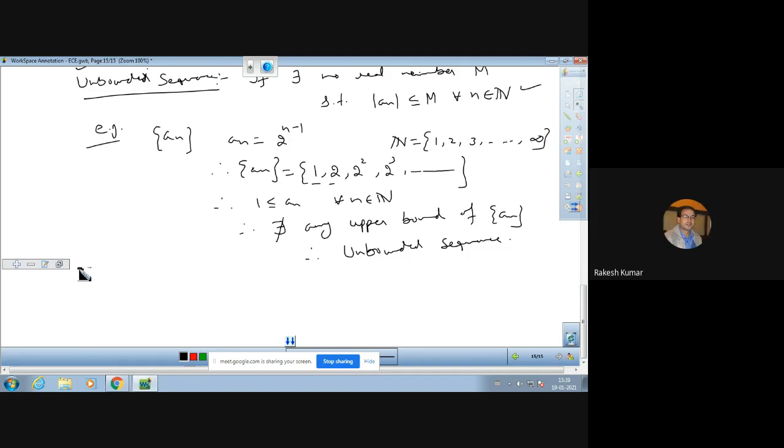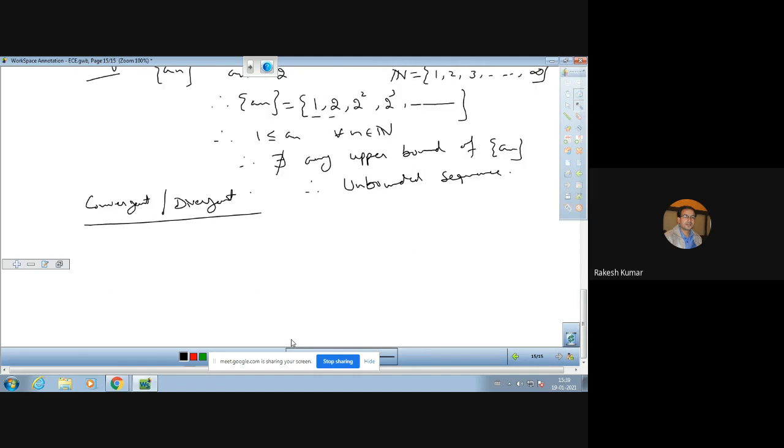Now, the next important thing is we have to discuss whether the sequence is a convergent sequence or a divergent sequence. This is a very important definition actually. इसी टॉपिक पर हमारा जो पूरा का पूरा चैप्टर है वो डिपेंड करेगा, कि हमने सीक्वेंस को चेक करना होगा कि हमारा सीक्वेंस कन्वर्जेंट है या डाइवर्जेंट है.